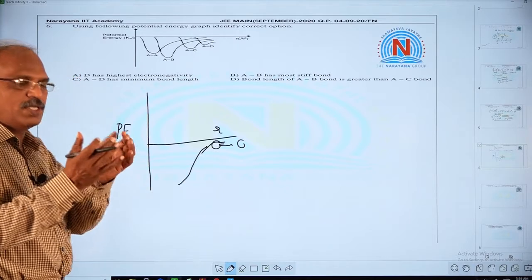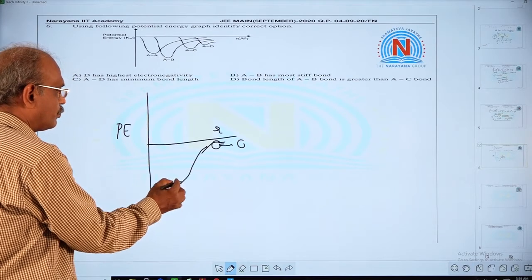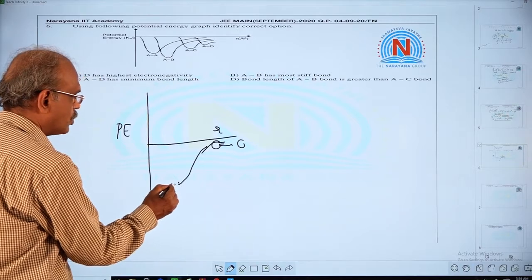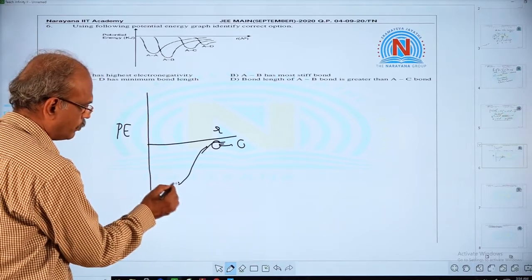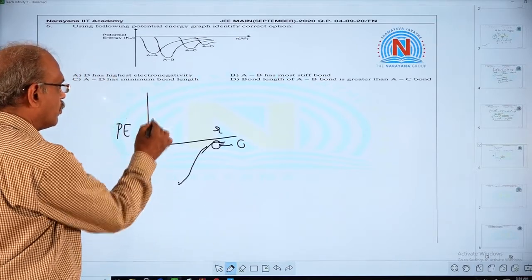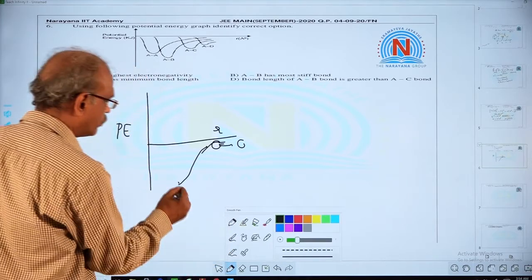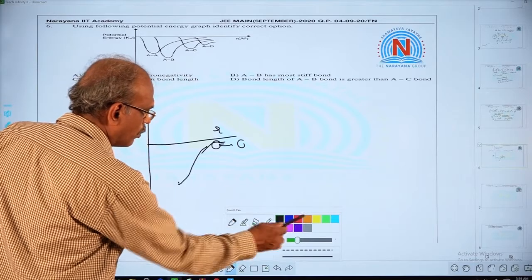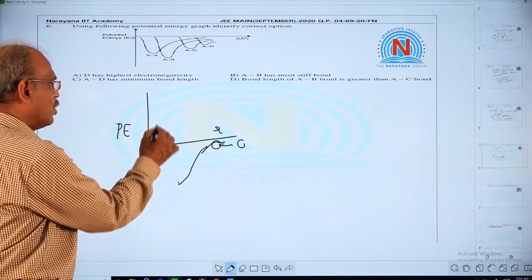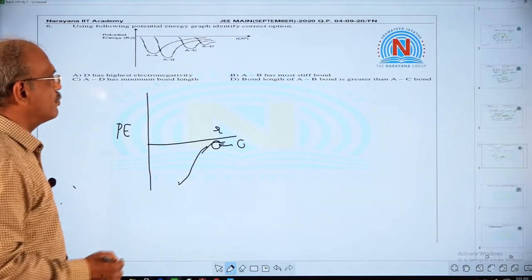At a certain stage, repulsions arise. So after that, because of repulsions, potential energy increases.